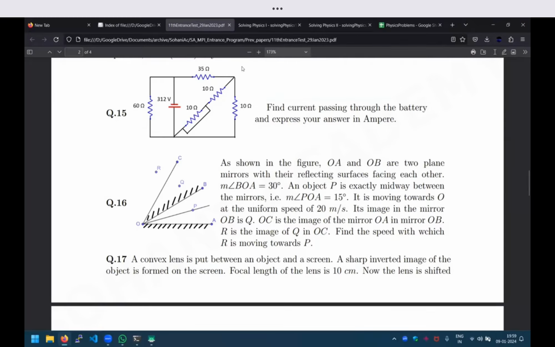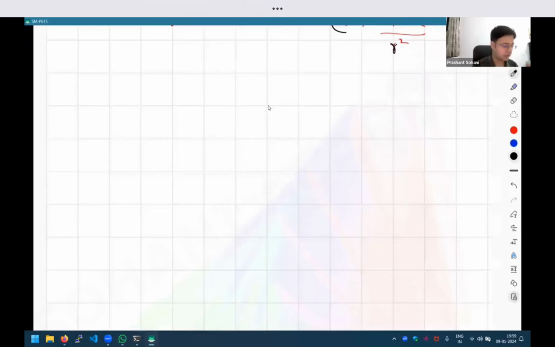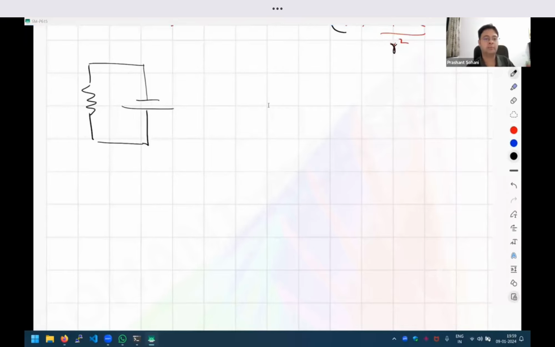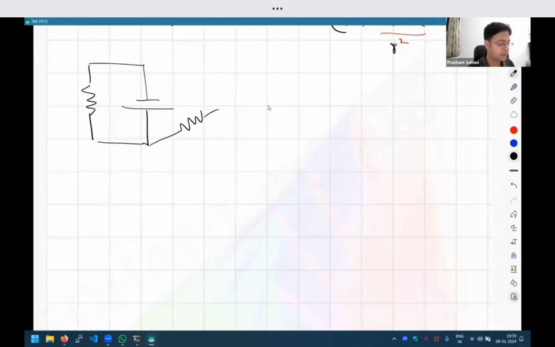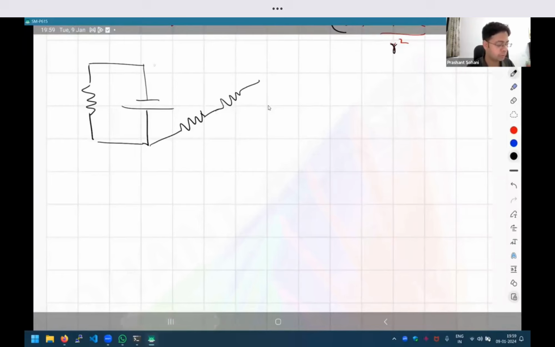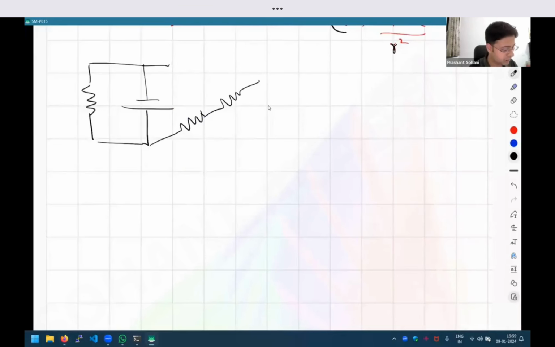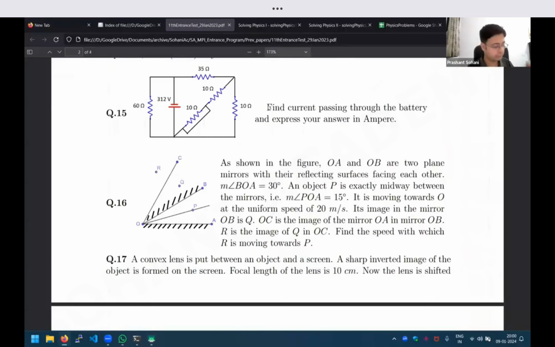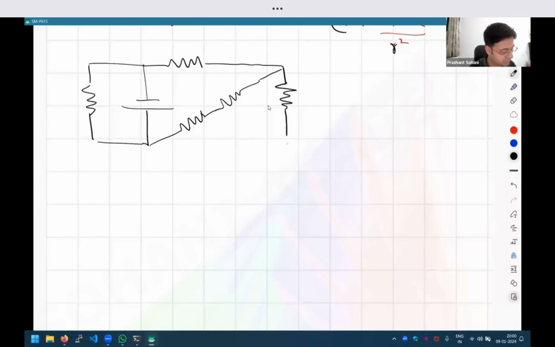Yes, Manisha. Sir, where is the current flowing from in this diagram? See, in general, let me just draw the diagram. In a very general sense, if you have multiple batteries and it is a very complicated diagram, then it can be a real challenge to figure out where the current is going. But here we have only one battery, only one voltage source, so it is somewhat simple to decode that. But anyway, let me do it properly.